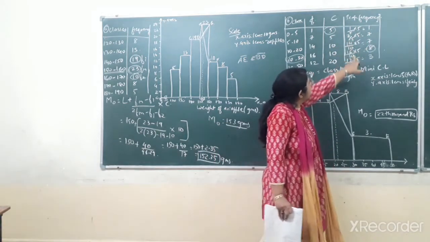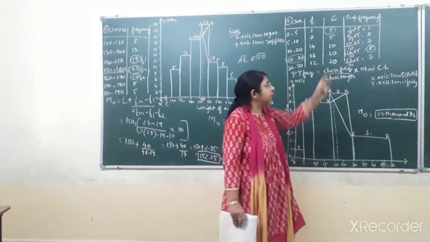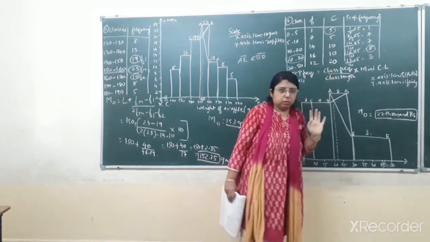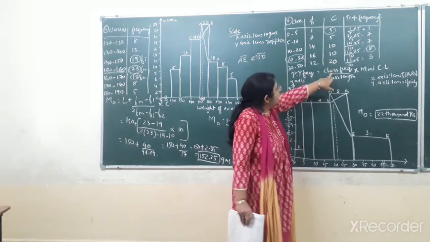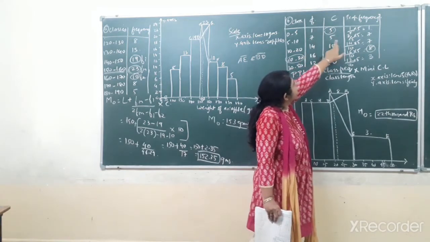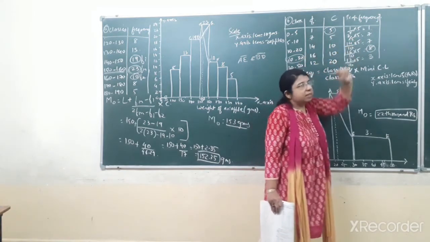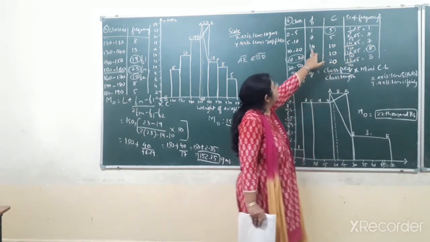Here you can see all the values are multiplied with 5 because that is the minimum class length of all the classes. Now the second one: what is the class frequency? 7. 7 upon class length, that is 5, multiplied by the minimum class length, that is 5. So we will get 7. Next one, what is the class frequency?